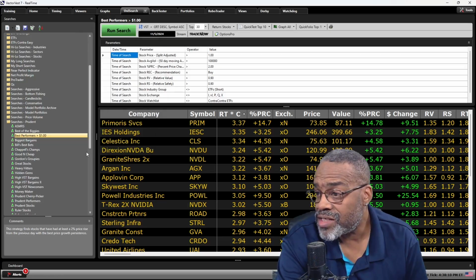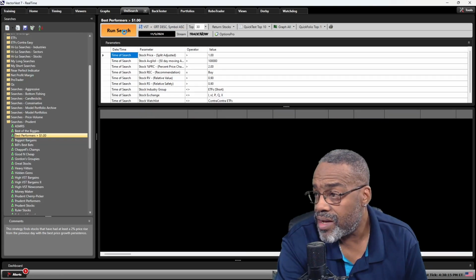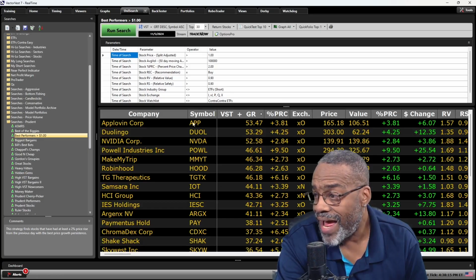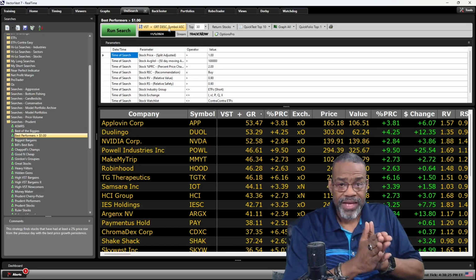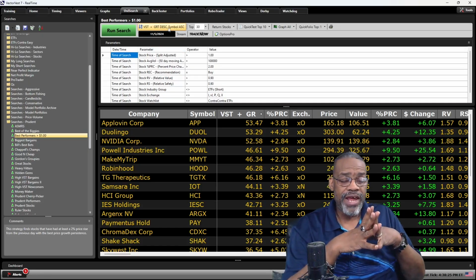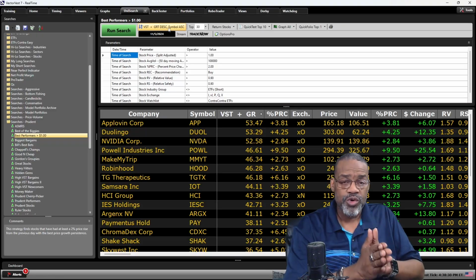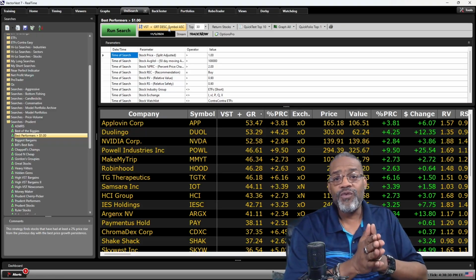Now, all I've done is I'm going to still run the search, but I created my own sort. I'm going to get different stocks. APP, LOVE, and DUOL. Look at that. The sort makes the search. You can create a myriad of different sorts based upon what you're looking for.